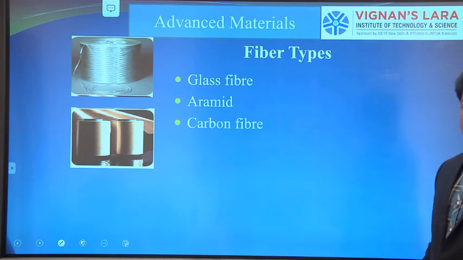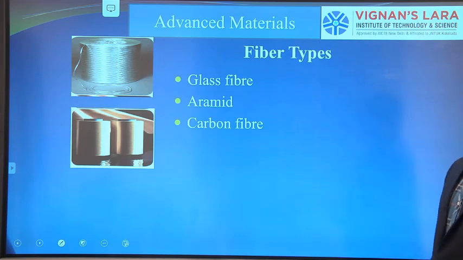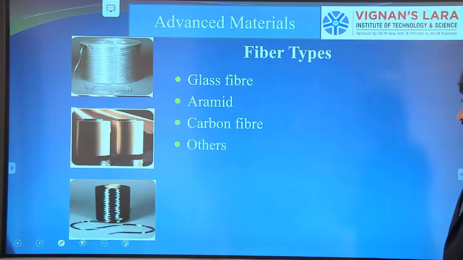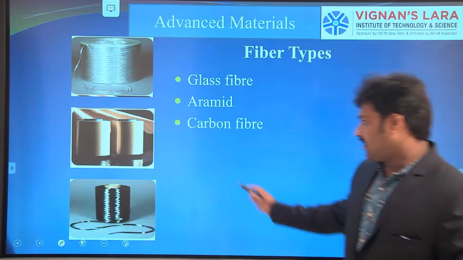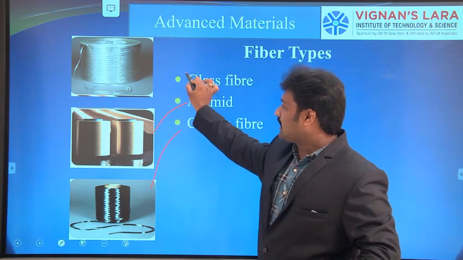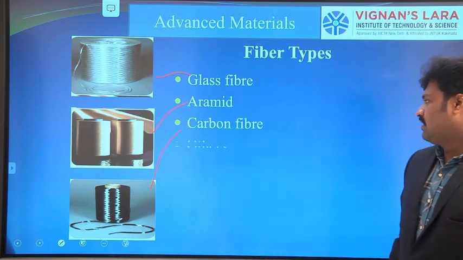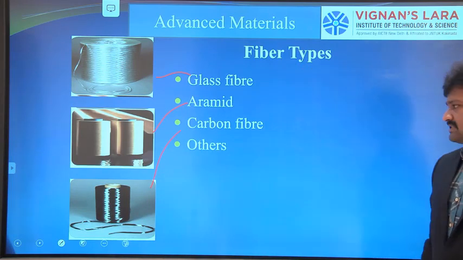So next one is carbon fibers. Carbon fibers have high strength compared to glass as well as aramid fibers. Carbon fibers are also costly, as well as having high strength. Carbon fibers are black in color, aramid fibers are goldish in color, glass fibers are transparent as well as silver in color.